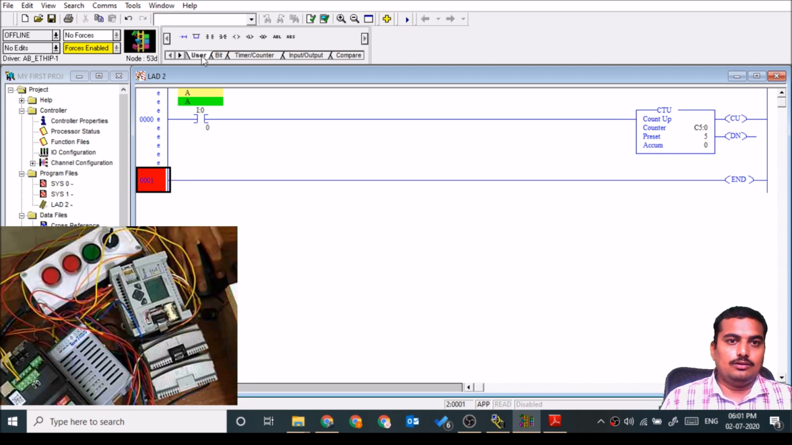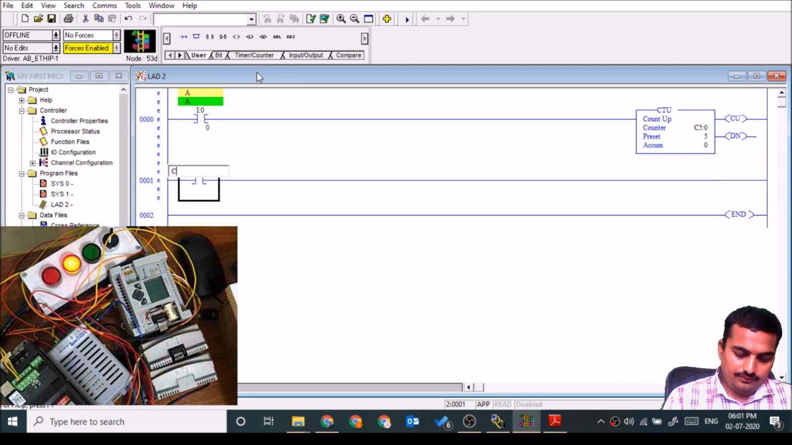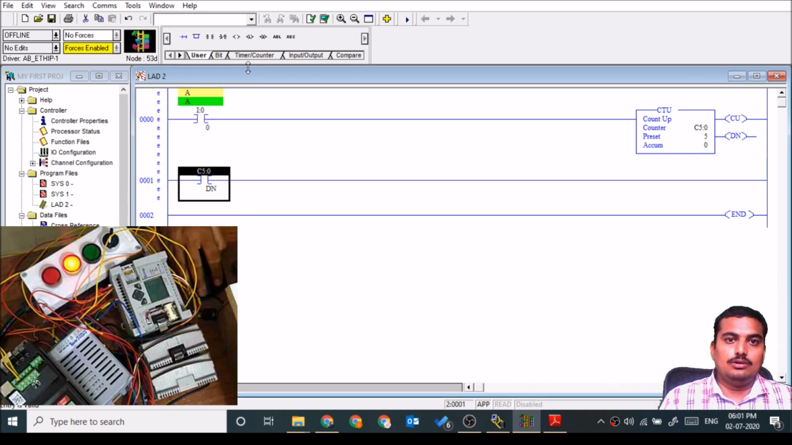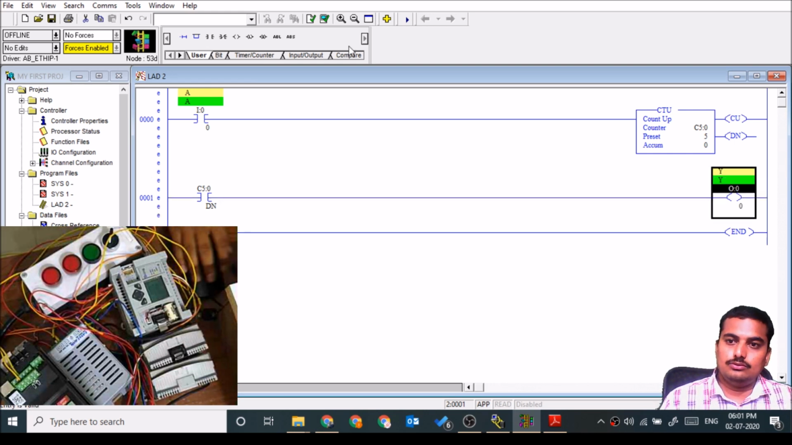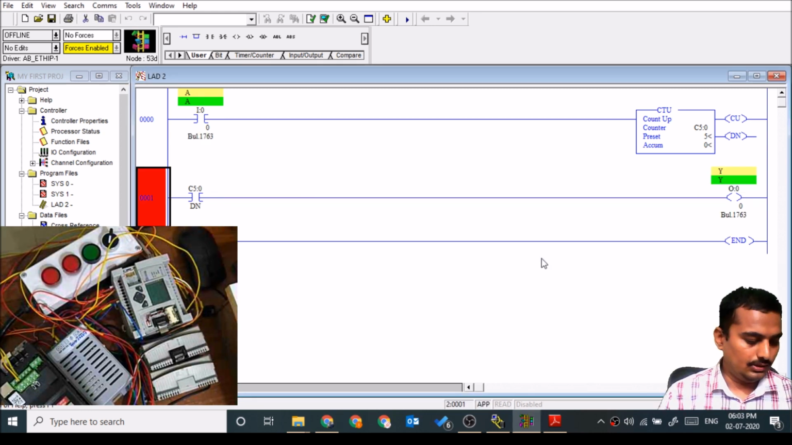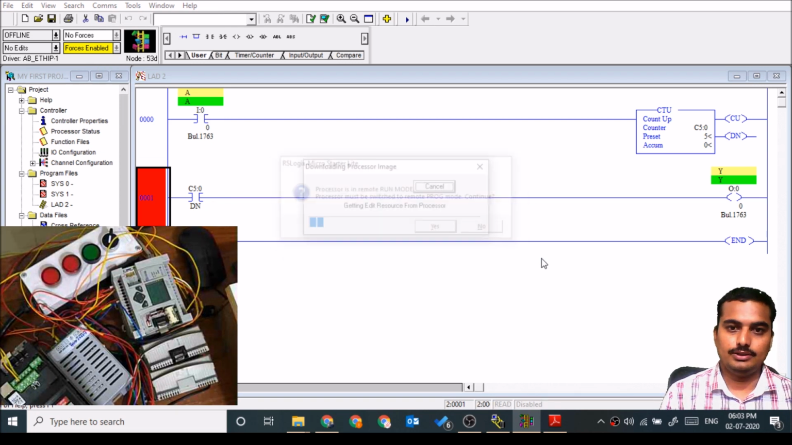then C5:0.DN, and the physical output will turn on, O:0.0. Now download this. We download this program to the PLC.